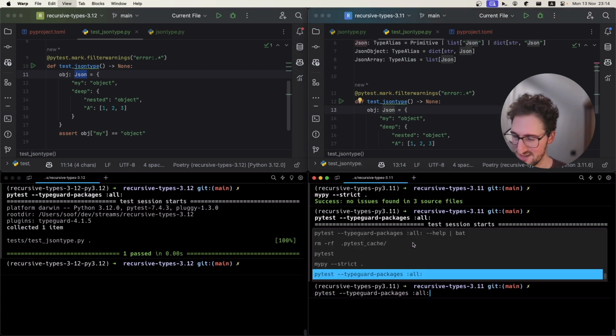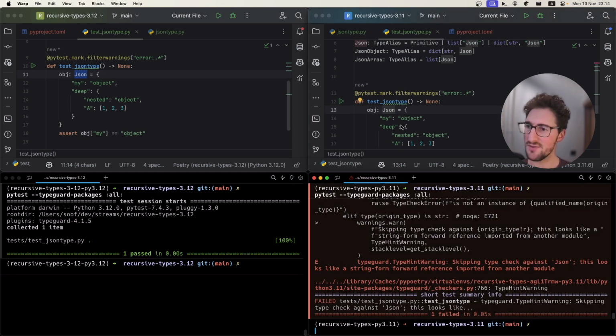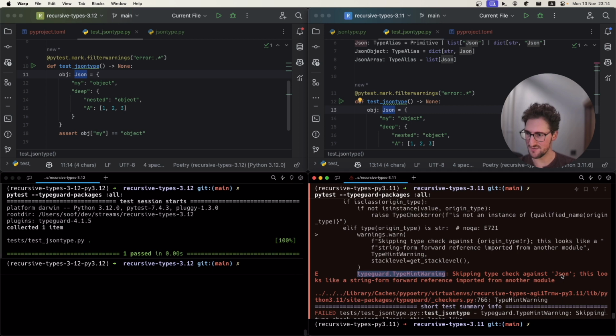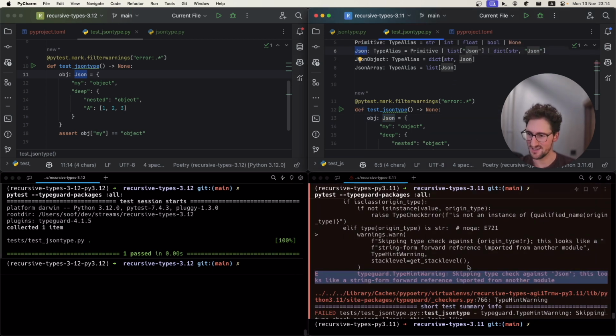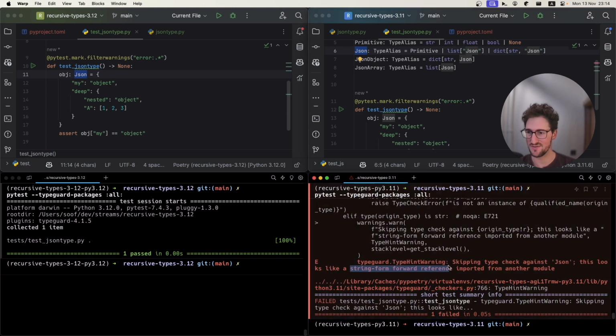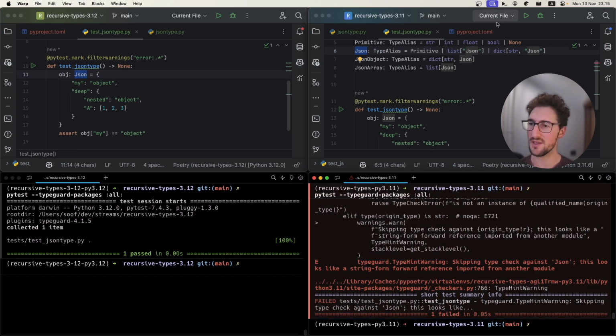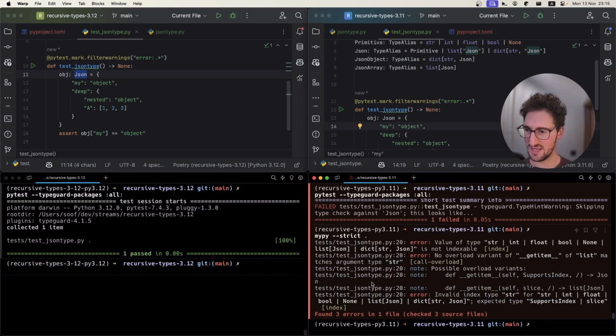So let's just switch again to TypeGuard. Now if we use JSON, it claims that it cannot check that, because we have a forward declaration of the same type, or at least it doesn't know it's the same type. So it's saying it's a forward reference to something. And since TypeGuard cannot promise us that this is actually a valid type, TypeGuard fails. So in 3.11, we don't have full type checks here yet.